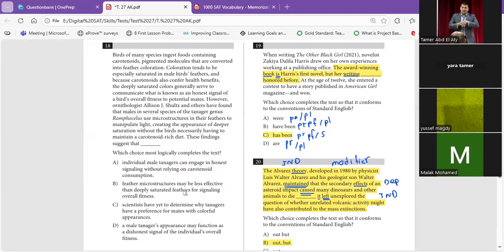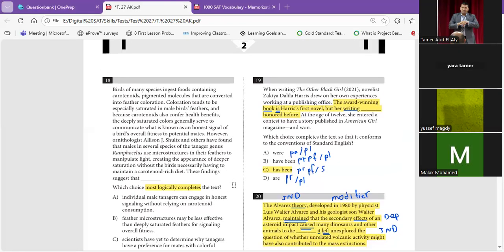Now let's go to number 18. And now I move to which part? I move to the main one. And here with the inference. How do we know? Most logically complete. And if you remember, we changed our way in solving this question. We said that we're gonna read the whole text right now.